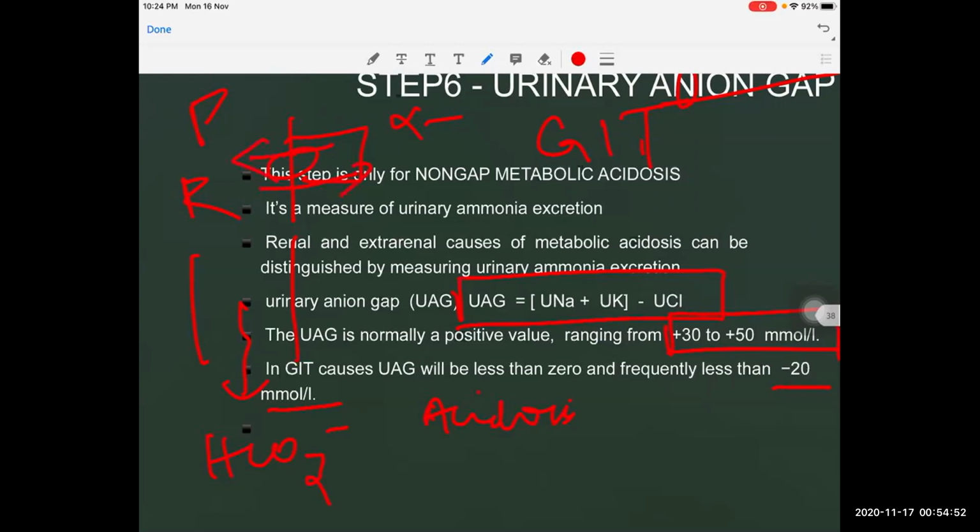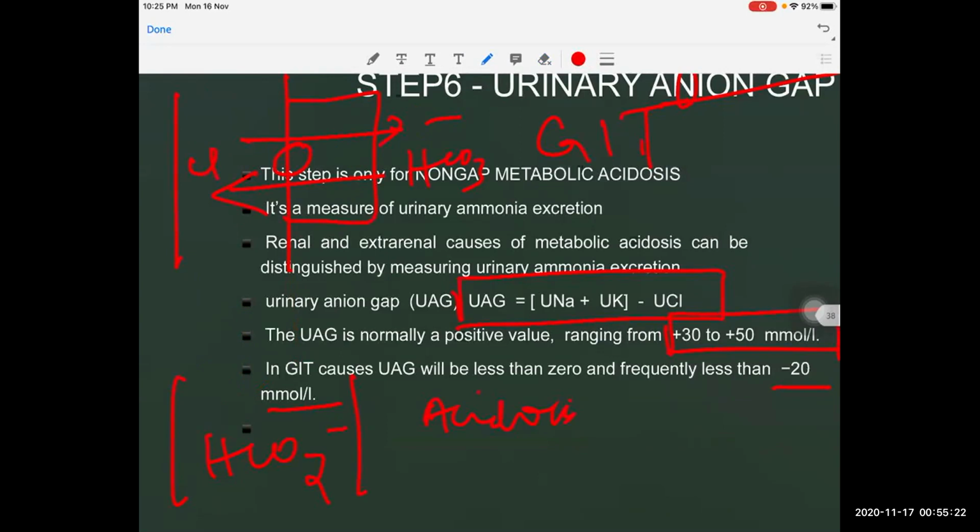There is a chloride bicarbonate exchanger which will conserve this bicarbonate and excrete the chloride. The patient is having a loss of bicarbonate in the stools, and the patient will develop acidosis secondary to that.